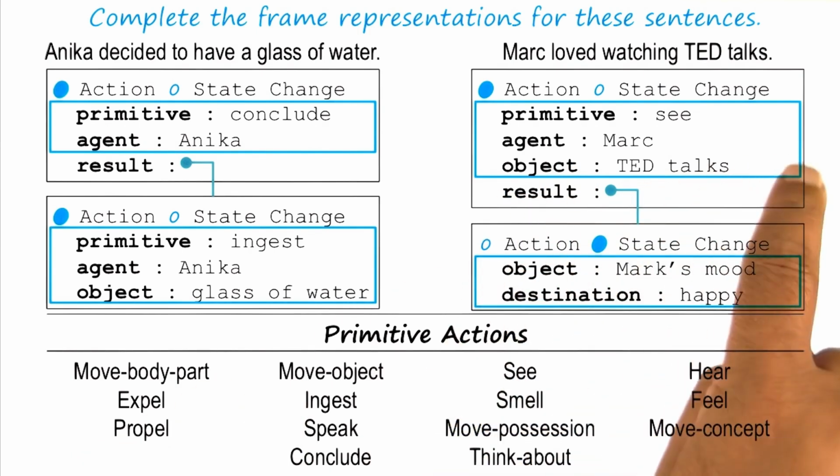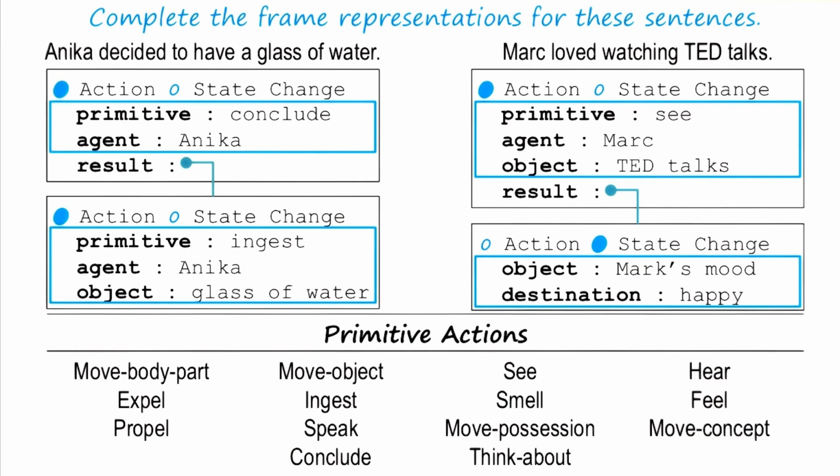I hope you can see how AI agents might be able to understand simple stories. In fact, this is quite similar to the way Watson and Siri go about understanding the stories that we talk to them. Almost surely the human interactions with the machines of tomorrow will not be based on the keyboards and mouses that we have today. We'll talk to the machines, the machines will talk back to us, and when we talk to the machines, we'll be telling machines stories. Stories like Anika decided to have a glass of water, or Ashok enjoyed eating the frog.